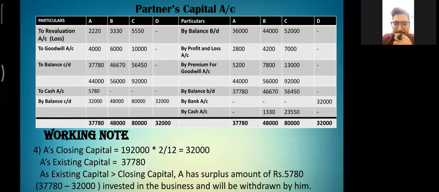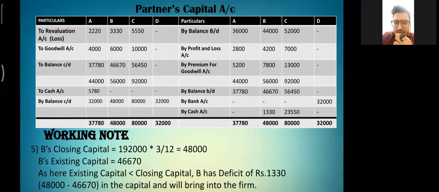A's closing capital is equal to the total capital of the new firm, that is 1,92,000, into A's share in profit, that is 2 by 12. So A's closing capital is 32,000, and as we calculated earlier, the existing capital of A is 37,780. Now, as we can see, existing capital is greater than closing capital. A has a surplus amount of rupees 5,780, which will be drawn by him.